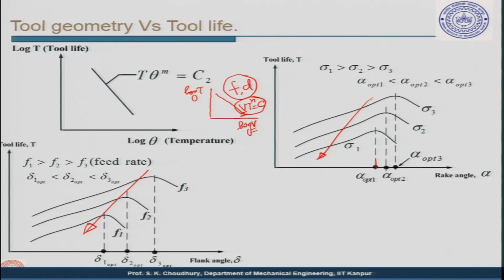Similarly, here also this is in the increasing order, that means F1 is more than F2, more than F3. In this case, the optimum value that we are getting for the maximum tool life has to be less than in case of the other feed rates, which are less than the one that we have discussed here. So, this much we have discussed.